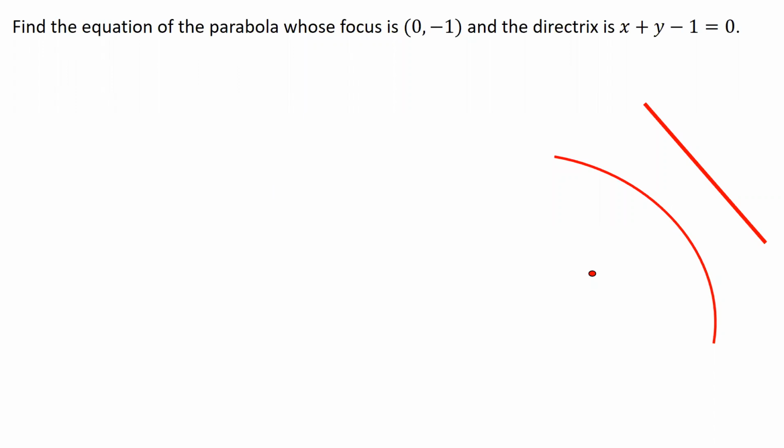First, let's start with one example that somewhat belongs to the previous video, so it's kind of a recapitulation of what we have already discussed. As you know, a parabola is a curve that maintains an equal distance from a point and from a line. So suppose I take any point on the parabola, then its distance from this point, which we call the focus, remember it was of the form a comma 0 for some particular case, is equal to its distance from this line, which is known as the directrix.